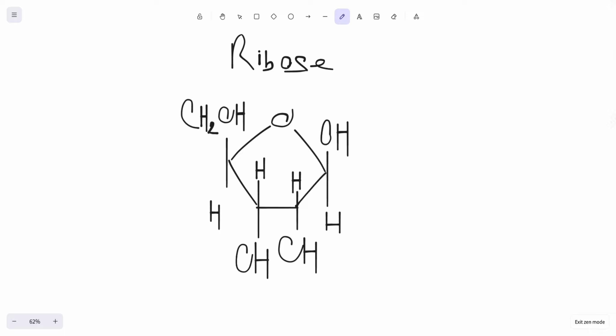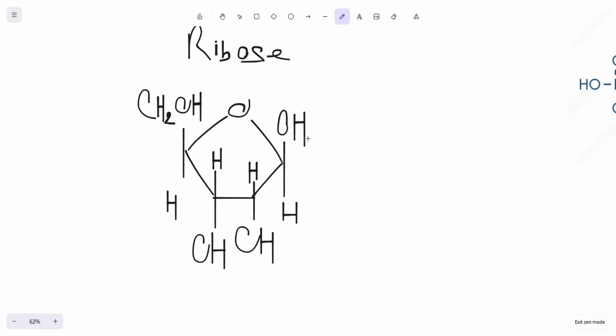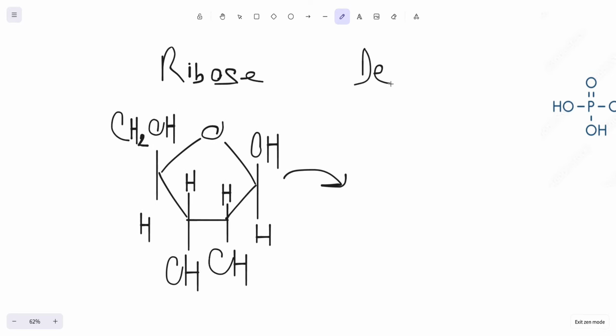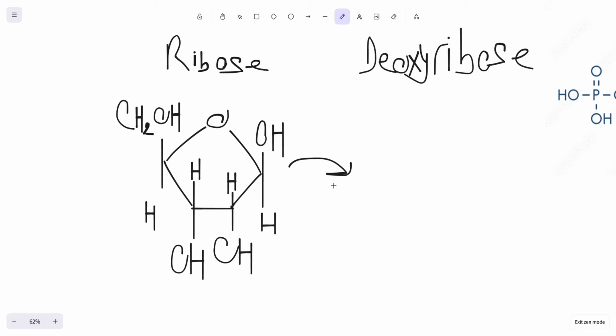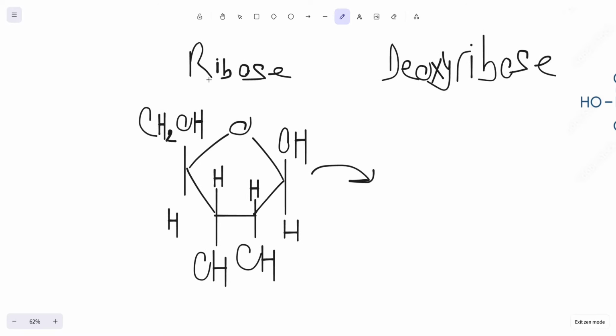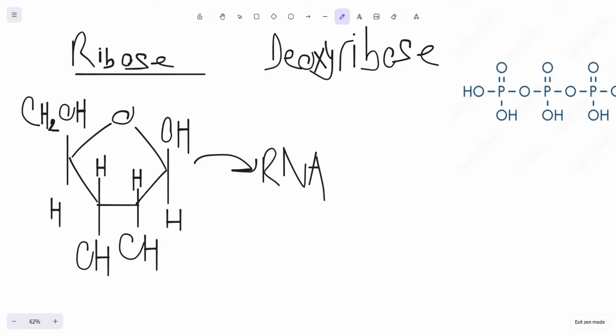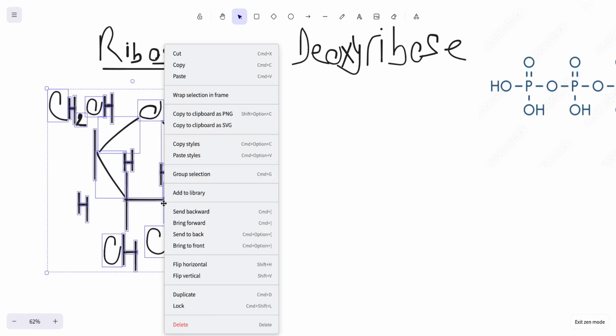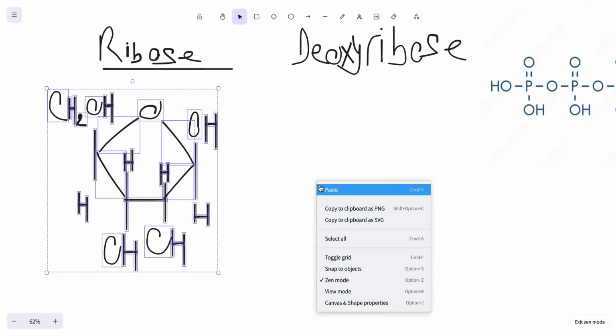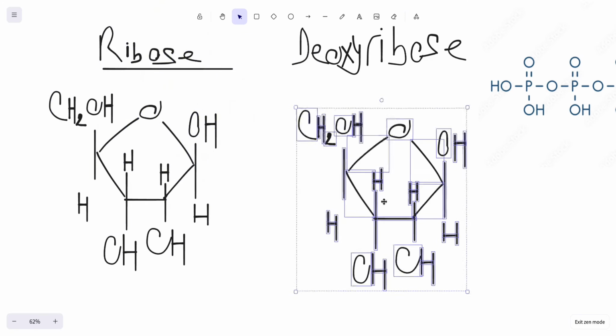And ribose is important. In addition to that, you also have deoxyribose. The reason ribose is important is that it's in RNA. So ribonucleic acid contains ribose. Deoxyribose is very, very similar. There is only one difference that you need to know. Let me just copy this and paste it.